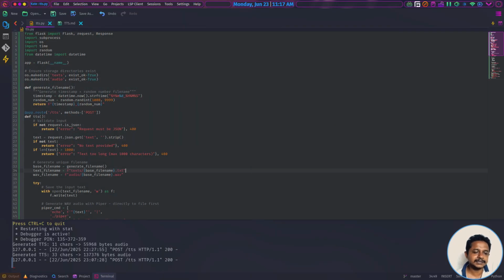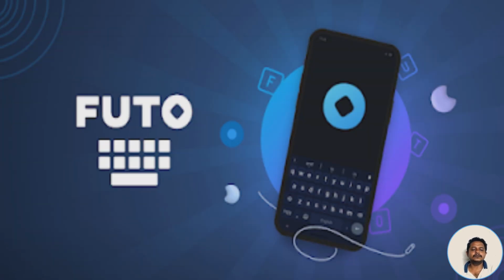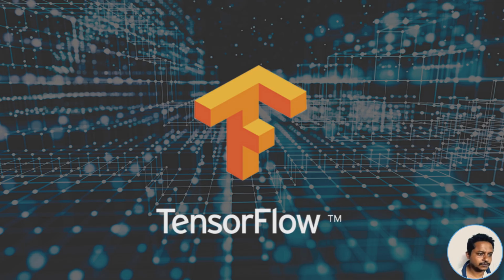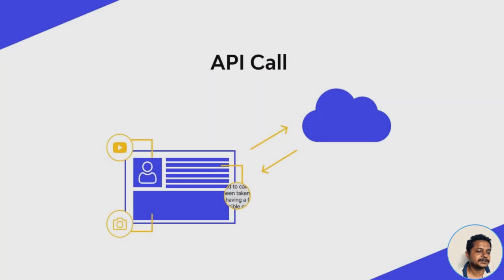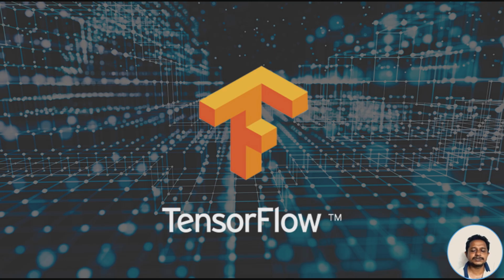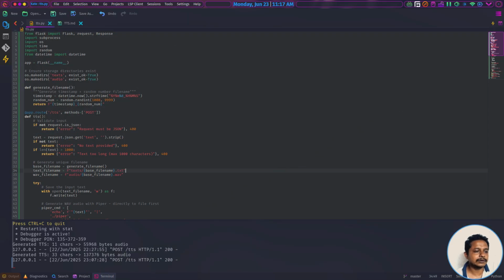And here he also mentioned the keyboard, especially the voice input. I have gone through those codes and I found out it is a technology based on TensorFlow. Along with TensorFlow, I think it is using Google's native API calls. I'm still not sure, but I have found they are using TensorFlow technologies. So later on, I will also be able to adopt those technologies.